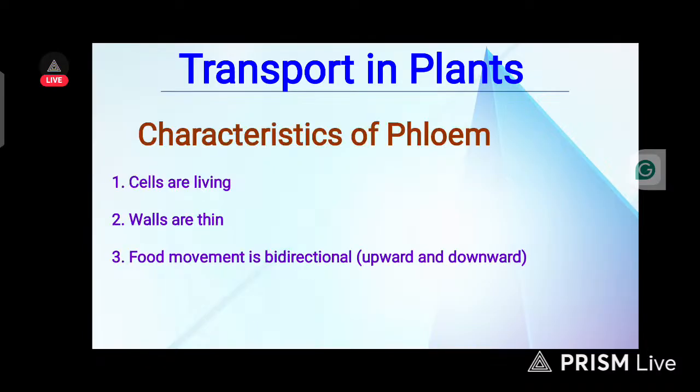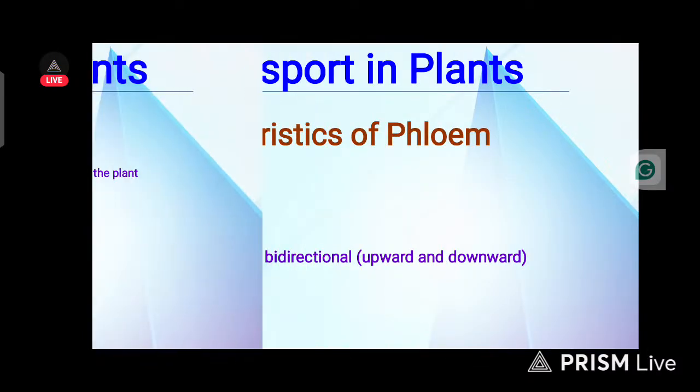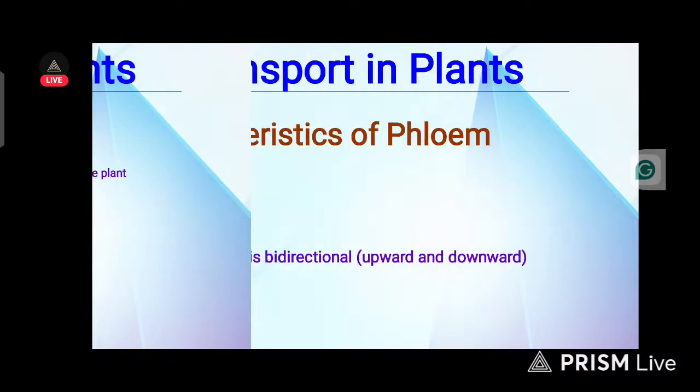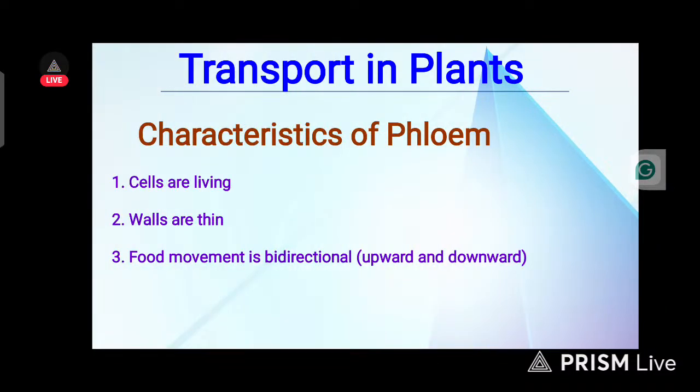Okay, let's continue. So we have other characteristics of phloem tissue. Their cells are living. When we are talking about xylem cells, we say that their cells are dead. But the major cells of phloem, their cells are living.